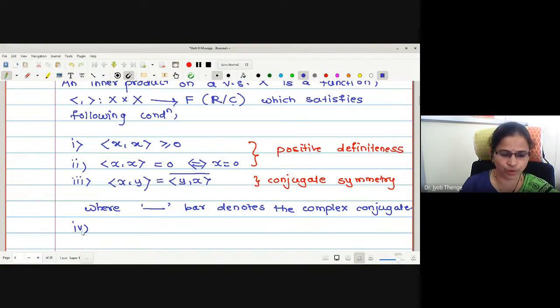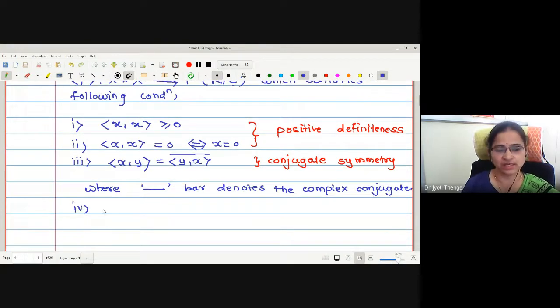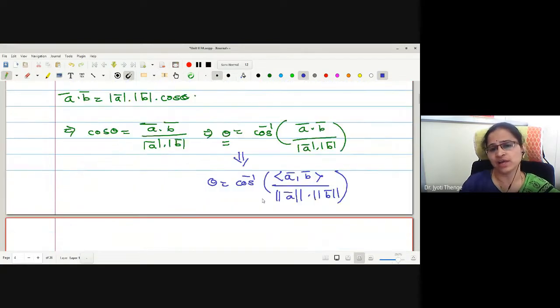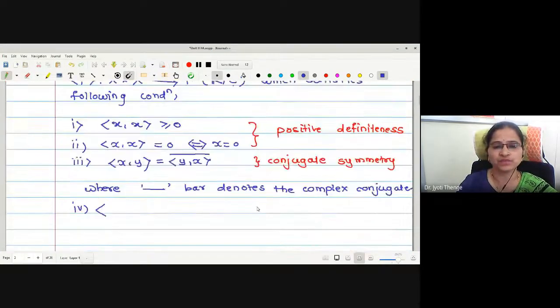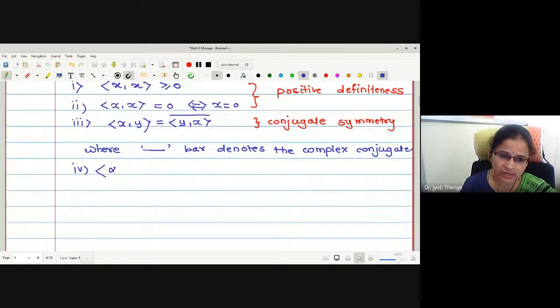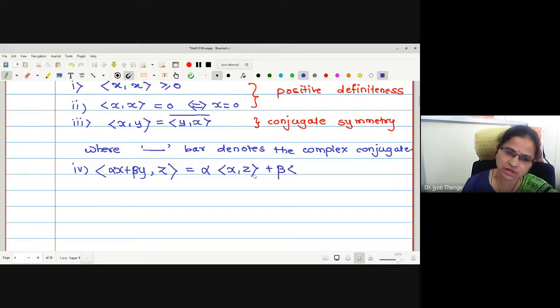Let me write the fourth property, linearity. See here, if you observe, linearity is followed in the first variable only. That is, if the first coordinate has a scalar multiplication, then that scalar can be taken out. Therefore, this is linearity in the first variable. That is, alpha x plus beta y, a linear combination of vectors in the first coordinate, with inner product with z gives you the value alpha times the inner product of x with z, plus beta times the inner product of y with z.